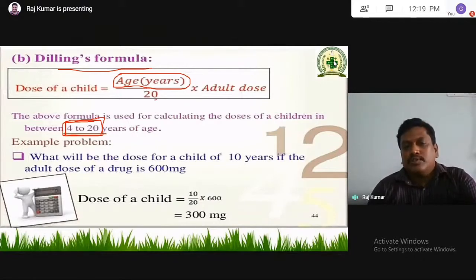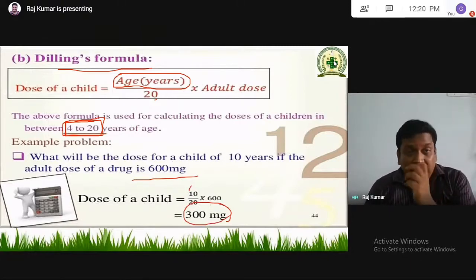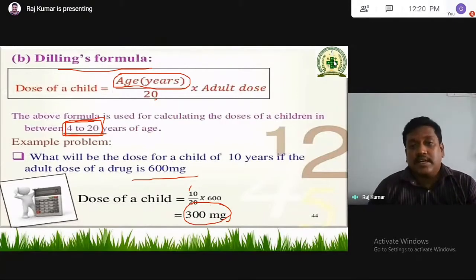So what will be the dose for a child of 10 years if the adult dose of a drug is 600 mg? Simply take 10 by 20 into 600, which is 300. So 300 mg has to be given to a patient with 10 years of age.